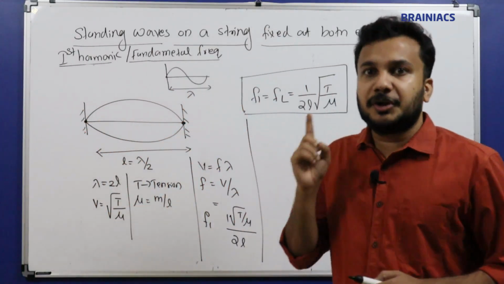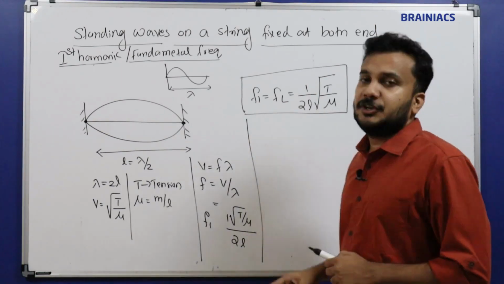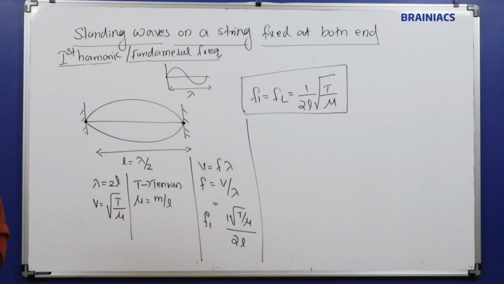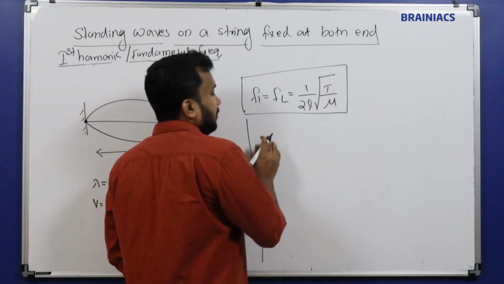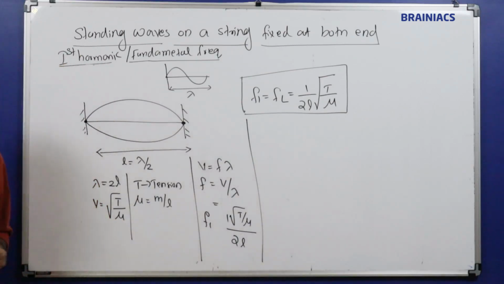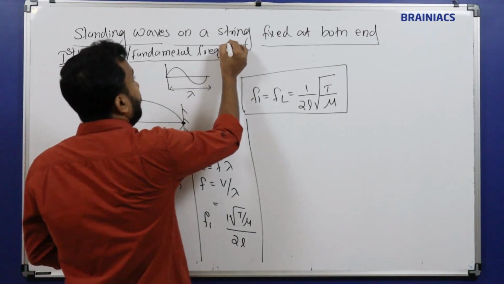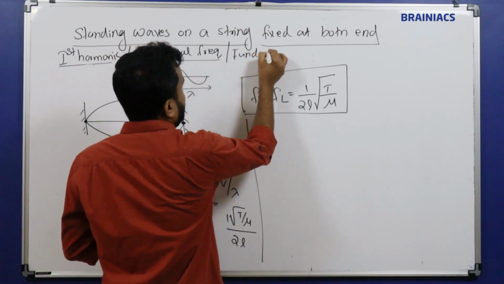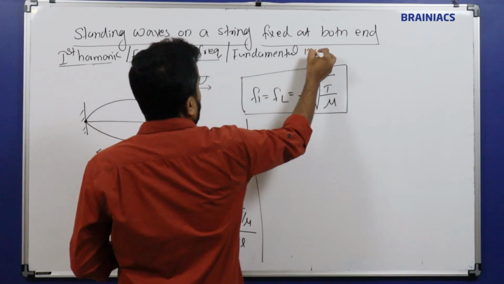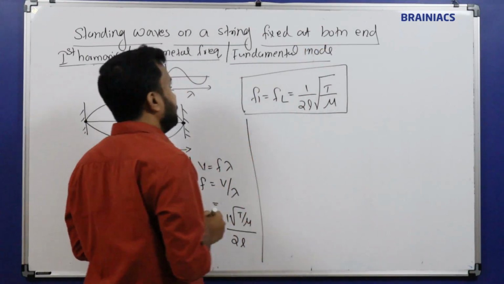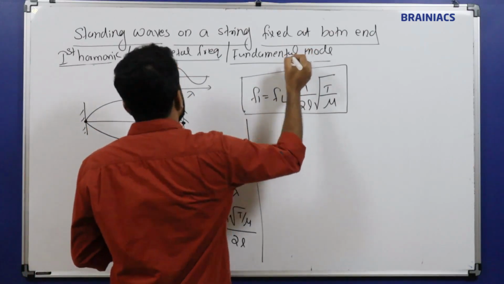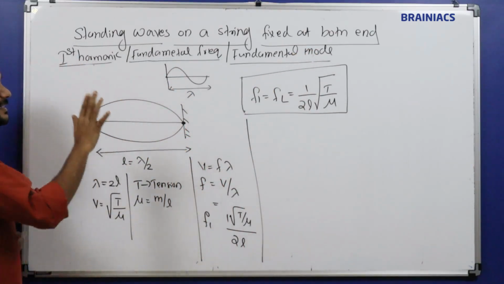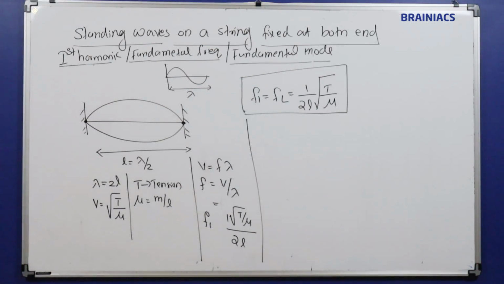The first harmonic of a string is f1 = (1/2l) √(T/μ). This is called the first harmonic, or the fundamental frequency, and it also has one more name, the fundamental mode. All are the same; in a question paper you can see different terms. Whether fundamental mode, fundamental frequency, or first harmonic is mentioned, all these are the same thing: f1 = (1/2l) √(T/μ).